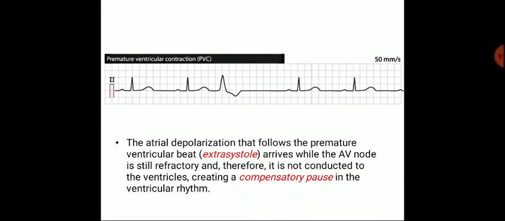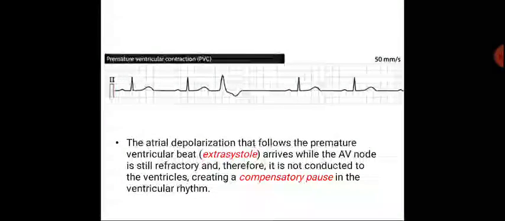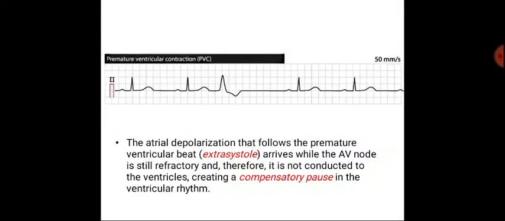This period of inactivity is known as the compensatory pause. Now we know that the refractory period of the heart is long. For the ventricle it is 250 milliseconds and for the atria it is 150 milliseconds, extending up to the end of systole. Because of this, stimuli given during systole and early diastole are ineffective.